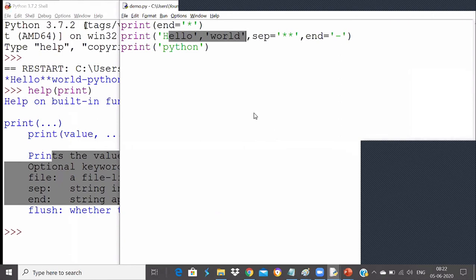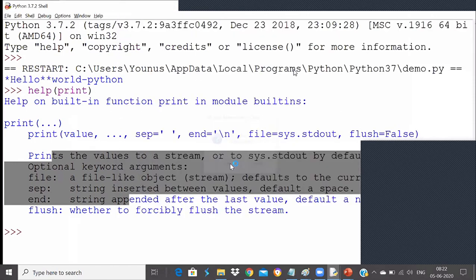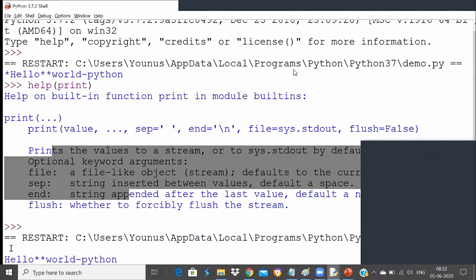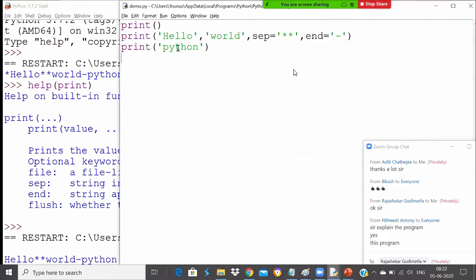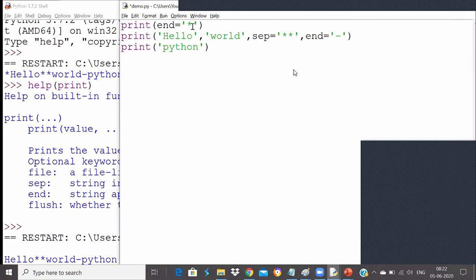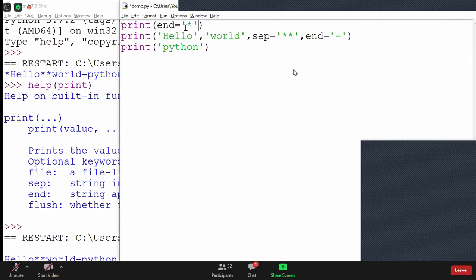So how it's printing is, first it's printing this star. It's printing the star, but it will not go to a new line because we changed that new line to star. If I remove this and simply write print, it will go to the next line first. You can see it's going to the next line. What I did is I used end is equal to star so that it will not go to a new line. It will replace it with star actually.